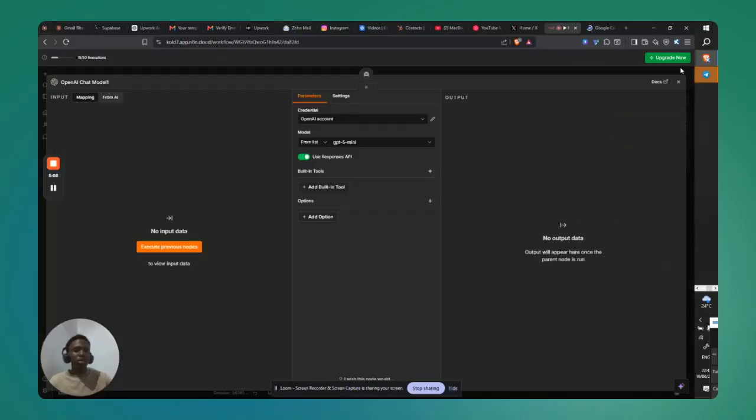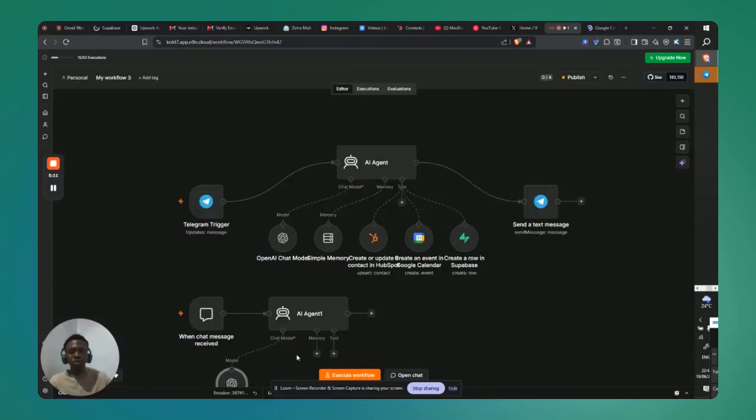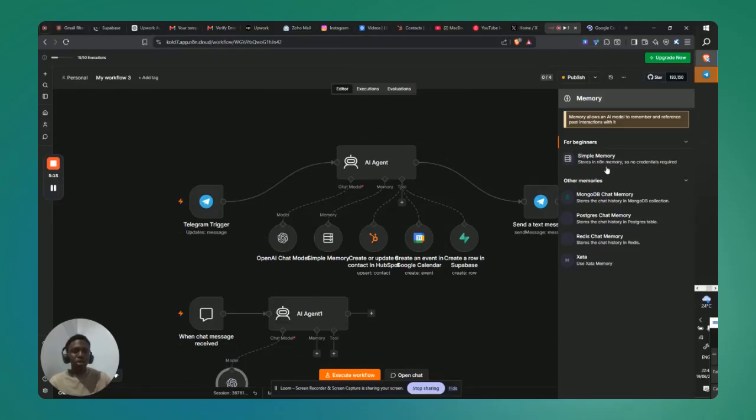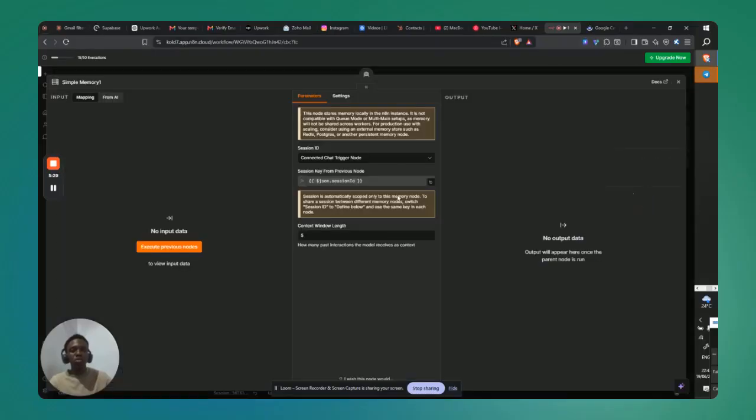For the memory, I clicked on this, and as a beginner you would want to go for the simple memory, because the other memories are a little bit complex to configure, especially when you're building it for the first time. This is a lot more simple. You just click on the simple memory.